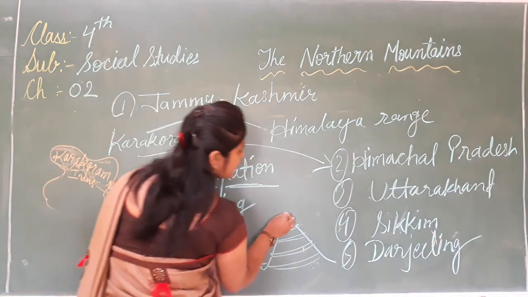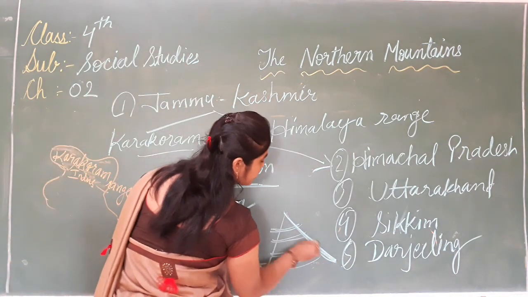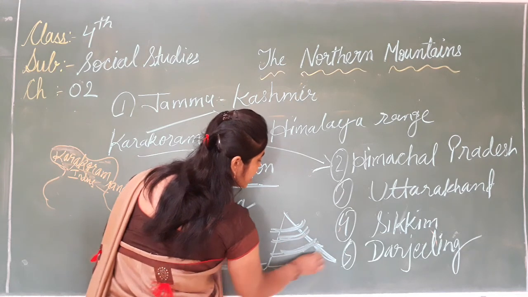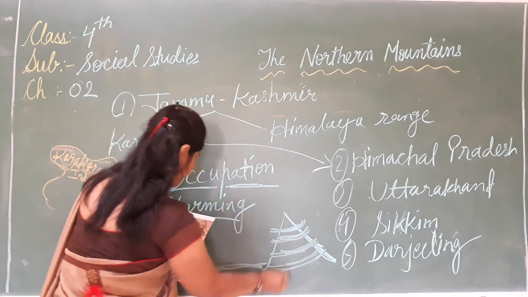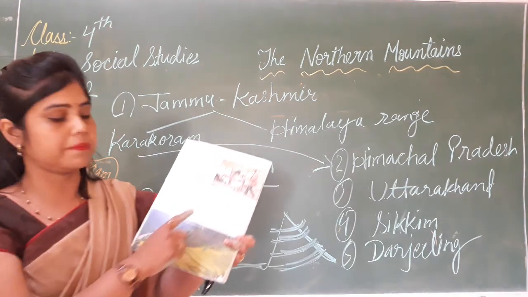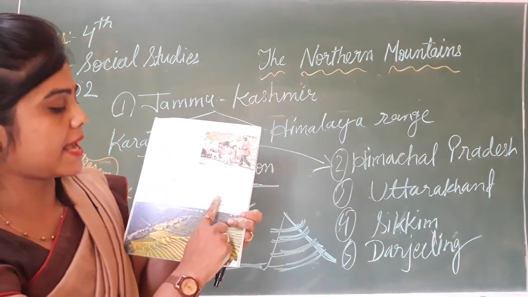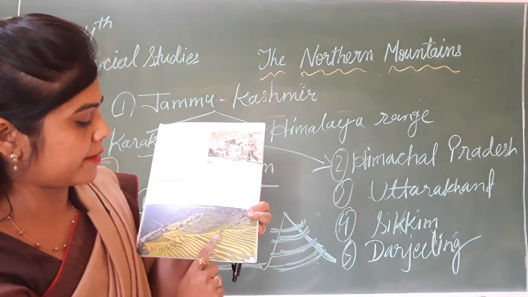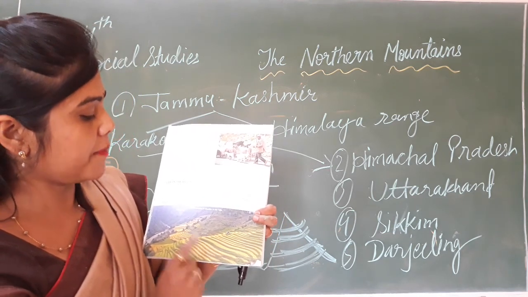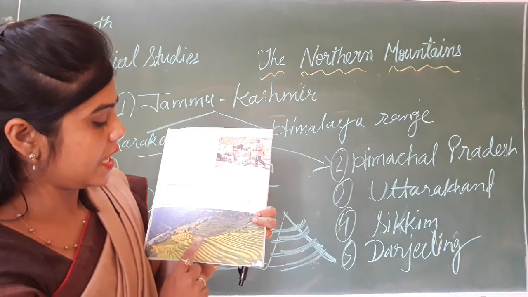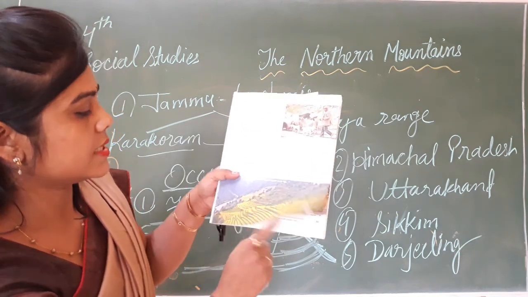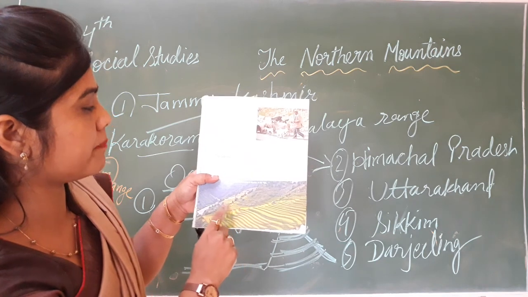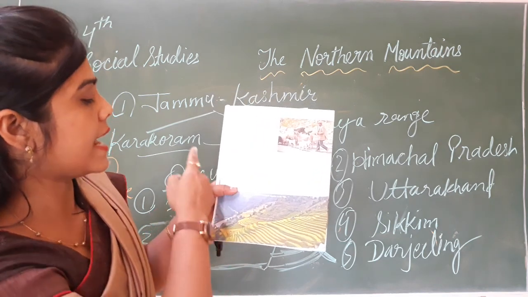The slope area is the sloping area. On these steps they grow rice, maize, barley and potatoes. This is terrace farming. Terrace farming is popular in the hill area.